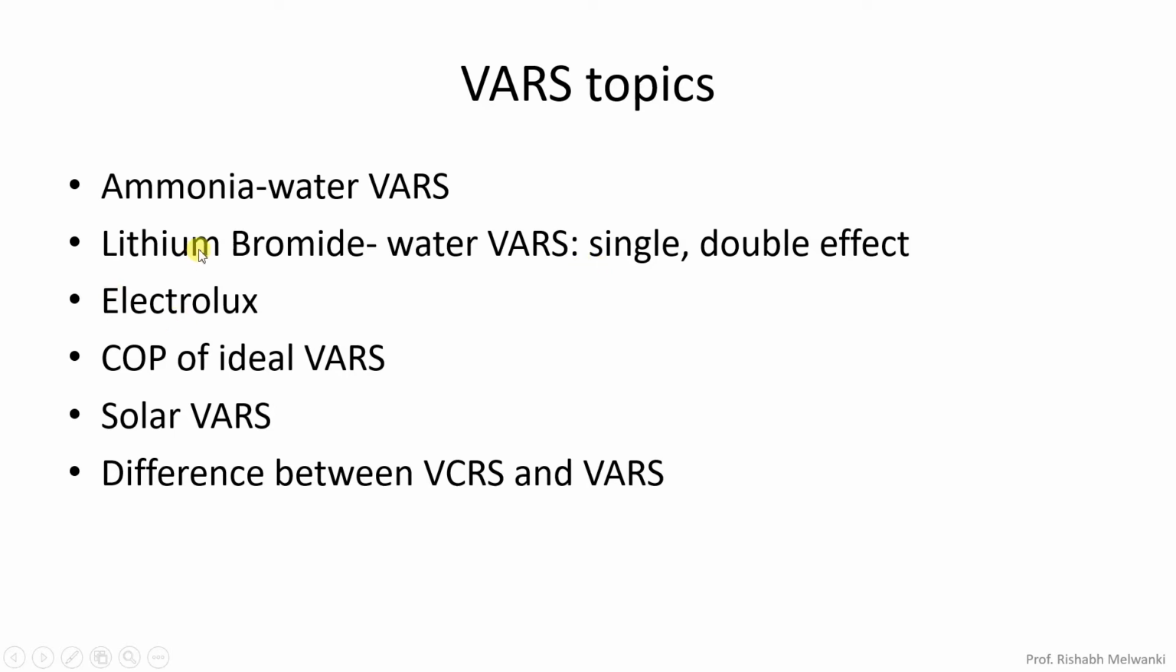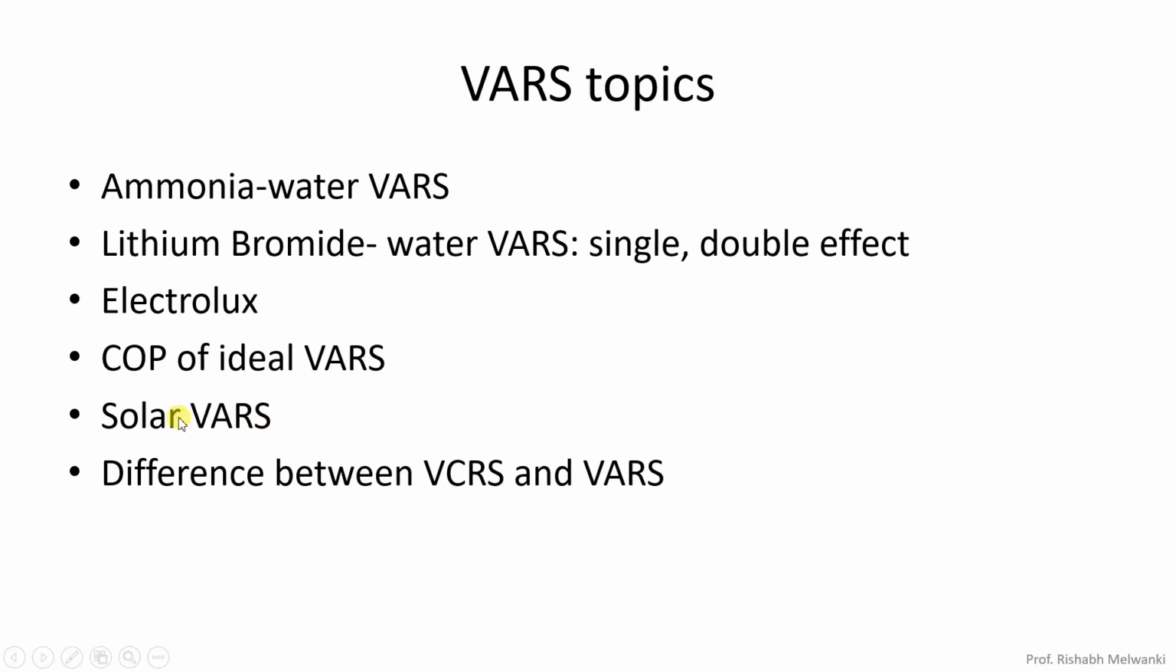After going through the lithium bromide water vapor absorption refrigeration system, we will see the Electrolux domestic vapor absorption refrigeration system. After that, we will develop the COP of an ideal vapor absorption refrigeration system equation. Solar vapor absorption refrigeration system, I think it is removed from your syllabus. Then next one is the difference between vapor compression refrigeration system and vapor absorption refrigeration system. So these things we are going to cover. The solar vapor absorption refrigeration system we are not going to cover.